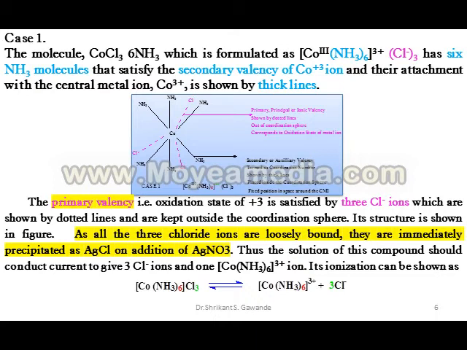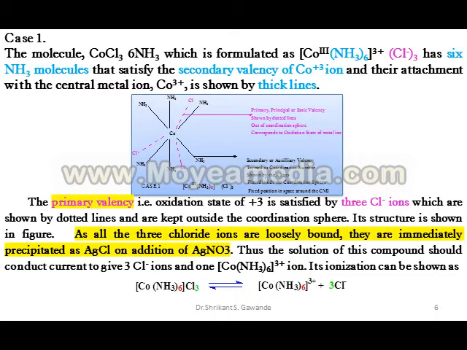All the 3 chloride ions are loosely bound. These are all primary valency, shown by the 3 Cl− ions highlighted in pink color. They are immediately precipitated as AgCl on addition of AgNO3.